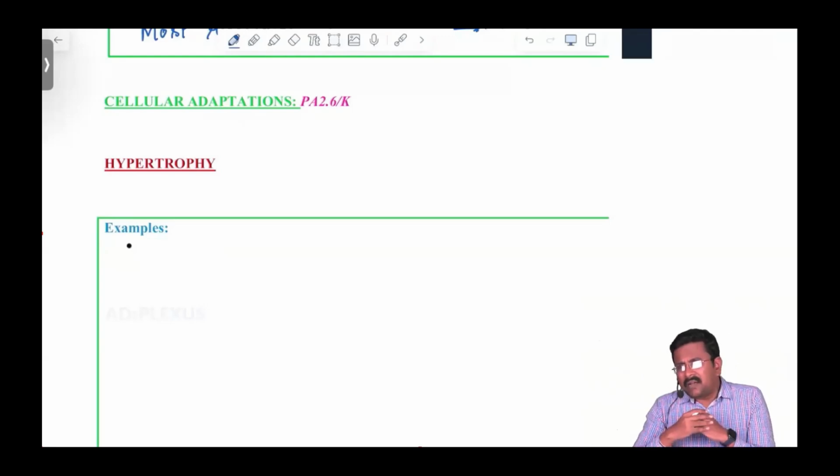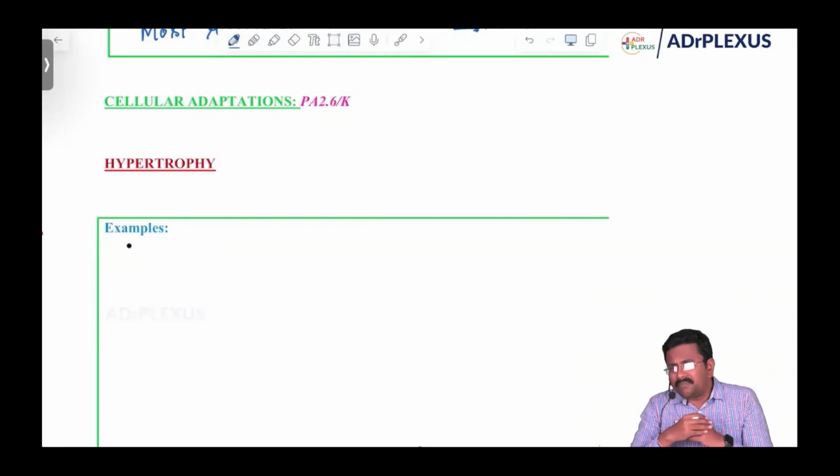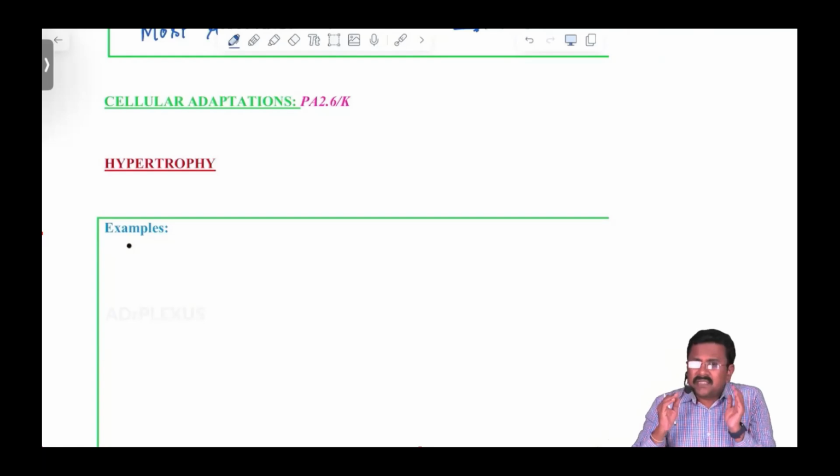Then let me ask you the next question. Which type of cells will go for hyperplasia? Which type of cells will go for hypertrophy? For this, you have to understand the cells which are capable of dividing.